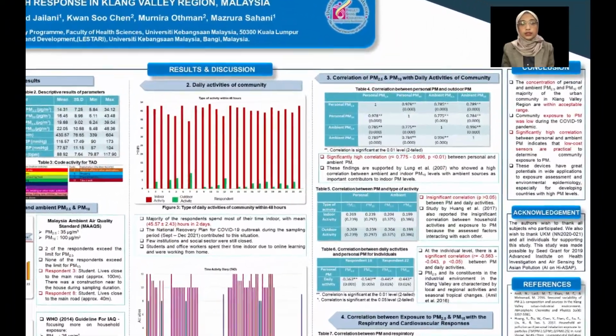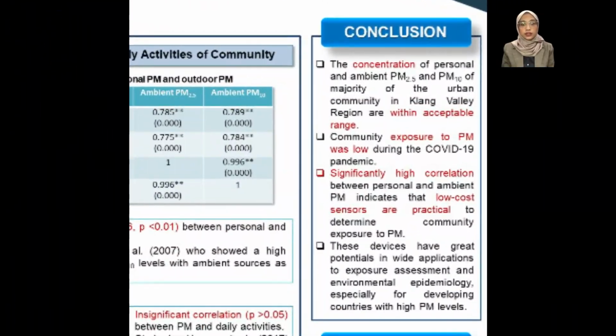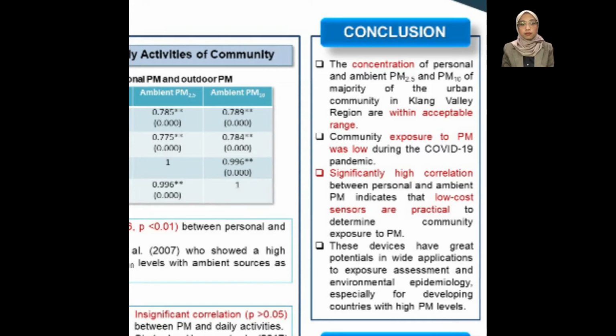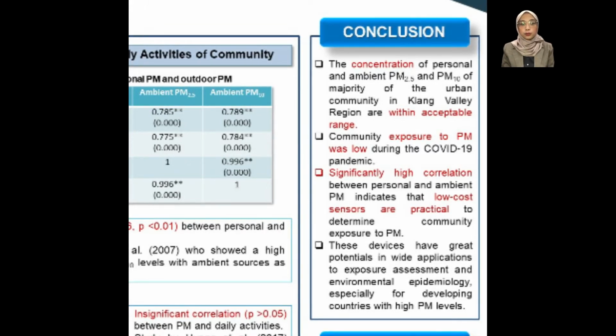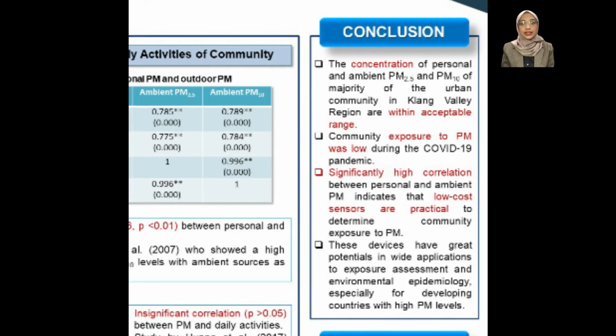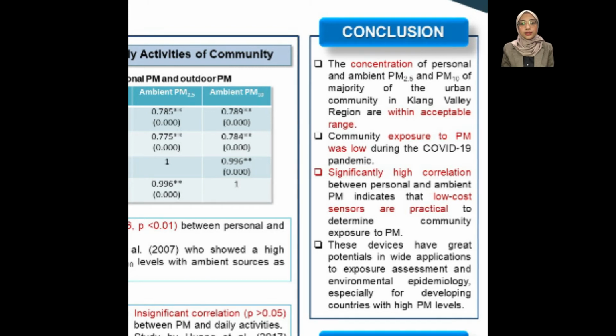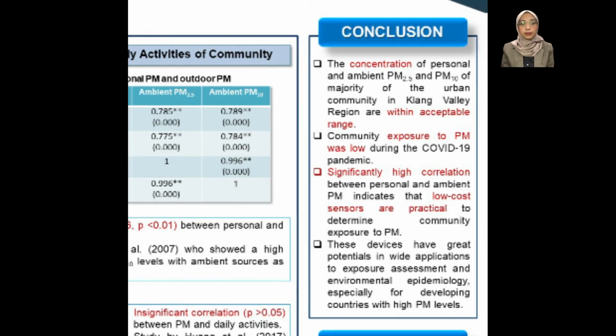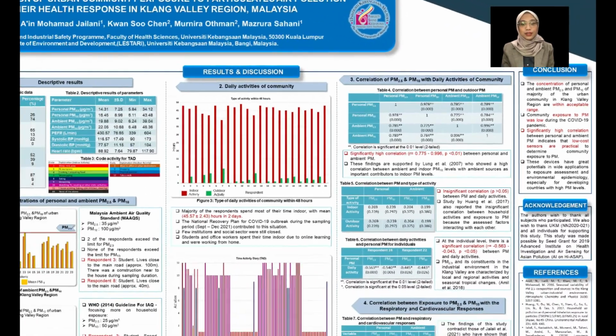To conclude, this study found that the concentration of personal and ambient PM2.5 and PM10 of the majority of the urban community in the Klang Valley region were within acceptable range, and the community exposure to PM was low during the COVID-19 pandemic. Significantly high correlation between personal and ambient PM indicates that low-cost sensors are practical to determine community exposure to PM, especially for developing countries that usually have limited resources.